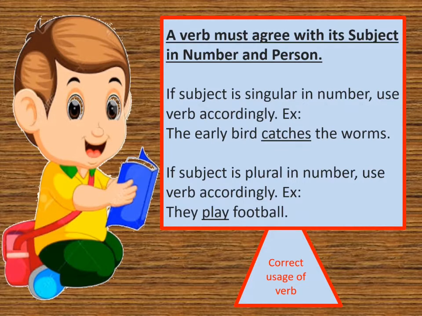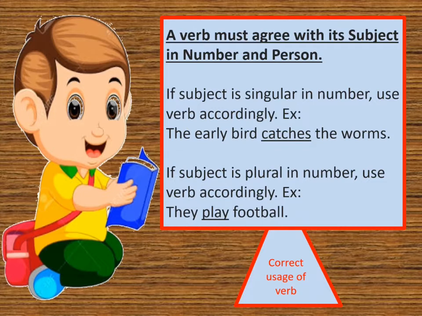So here, if the subject is in singular number, the verb will be in singular. As example, early bird catches the worm. Early bird is one. So for the word catch, we shall use s or es for the singular number. So here the verb will be catches. So early bird catches the worm.